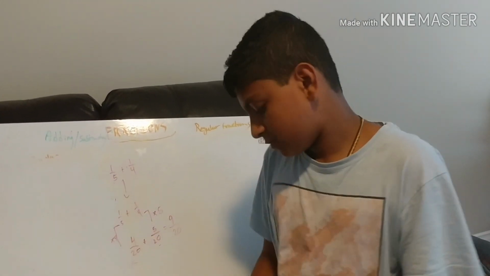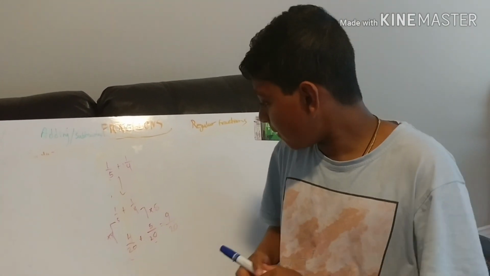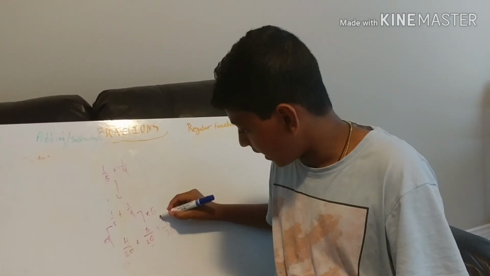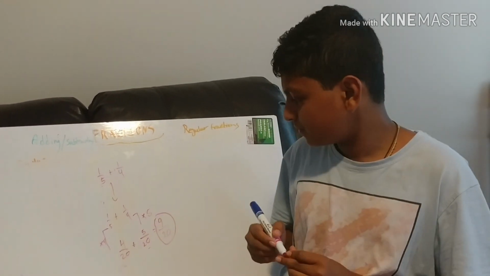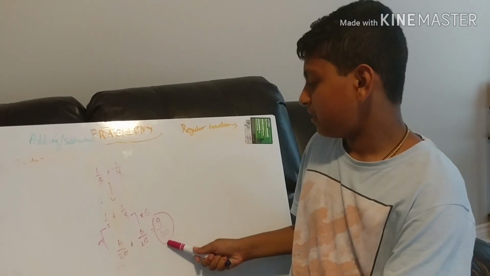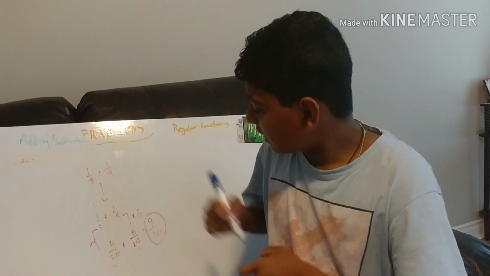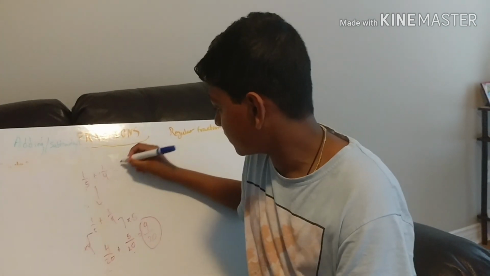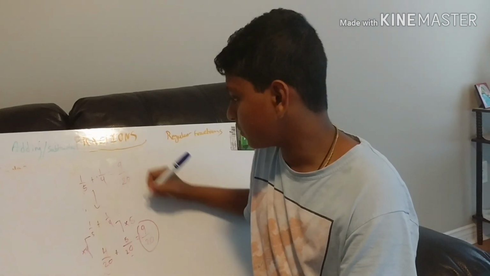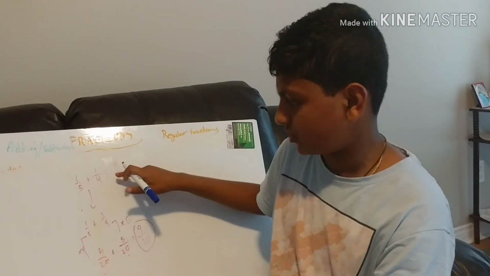You cannot lower this fraction any more, so this is your answer. So that's how you add fractions with unlike denominators. If this was a question, the answer is 9 out of 20. That's how you solve this question.